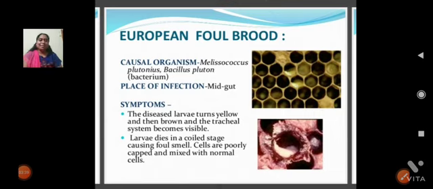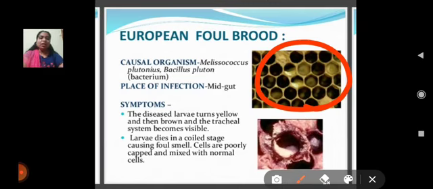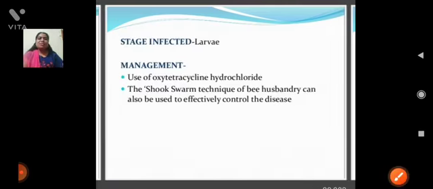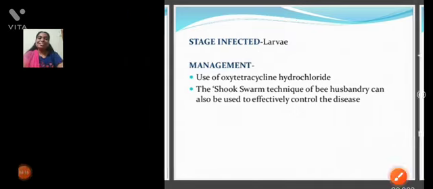European foul brood disease. The place of infection is the midgut. When you observe this diagram, when the honeycomb converts into yellow color, we can identify that it is suffering with European foul brood disease. The symptoms are a change in color and the larvae die in their combs only. The stage infected is the larval stage.